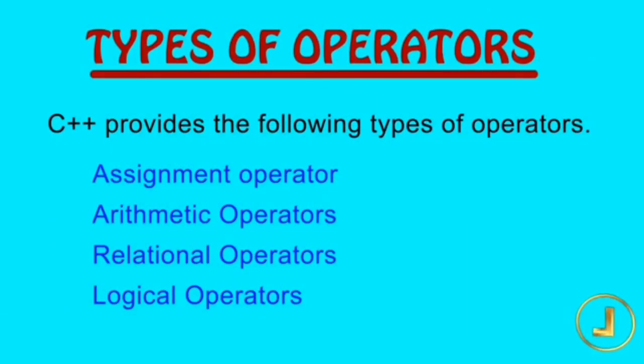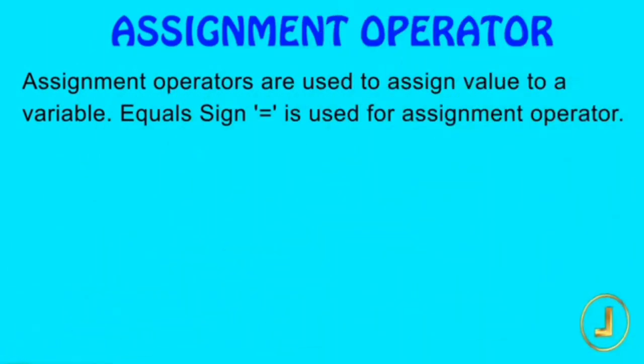C++ provides the following types of operators: assignment operator, arithmetic operators, relational operators, and logical operators. Assignment operators are used to assign a value to a variable. Equals sign is used for the assignment operator. The left side operand of the assignment operator is a variable and the right side operand is a value. The value on the right side must be of the same data type as the variable on the left side, otherwise the compiler will raise an error.